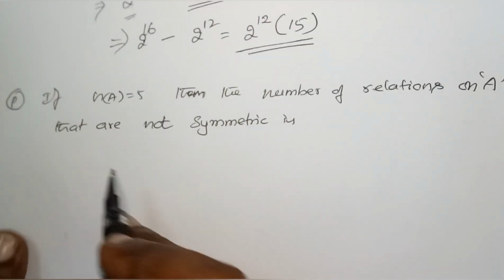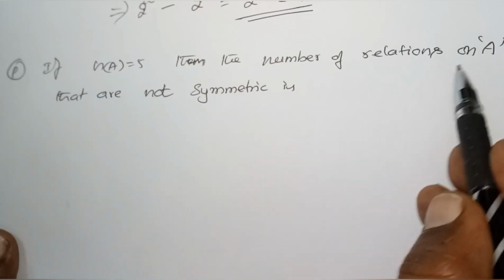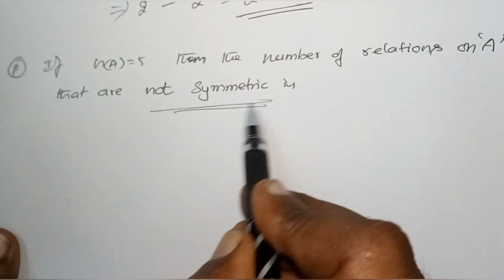Right. If n(A) = 5, the number of relations on A that are not symmetric.